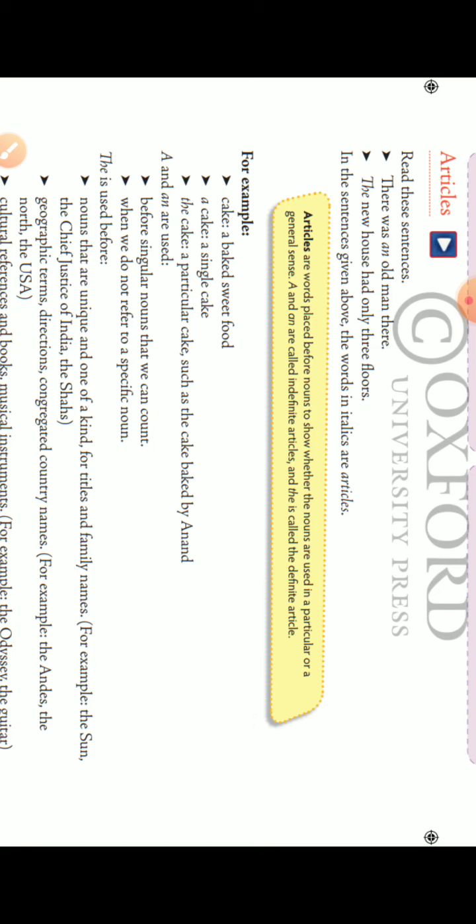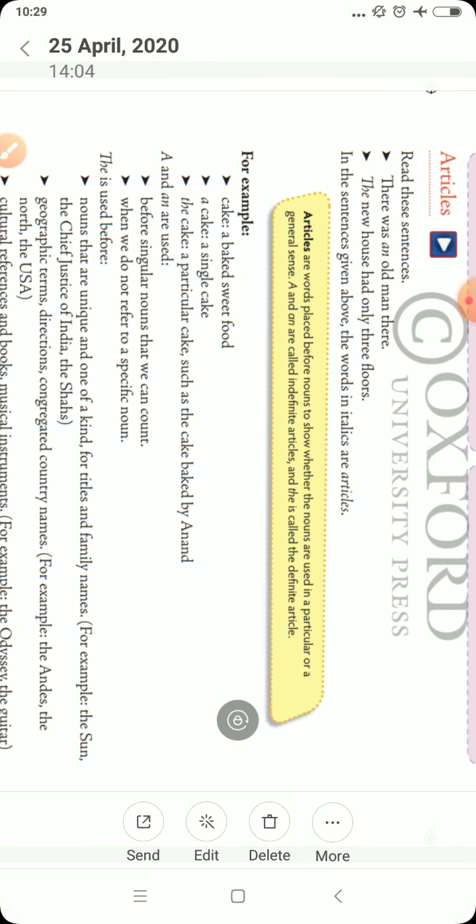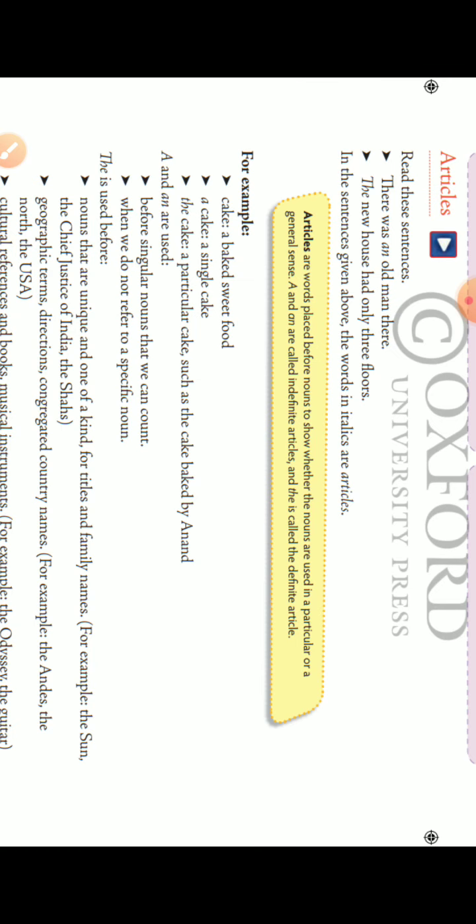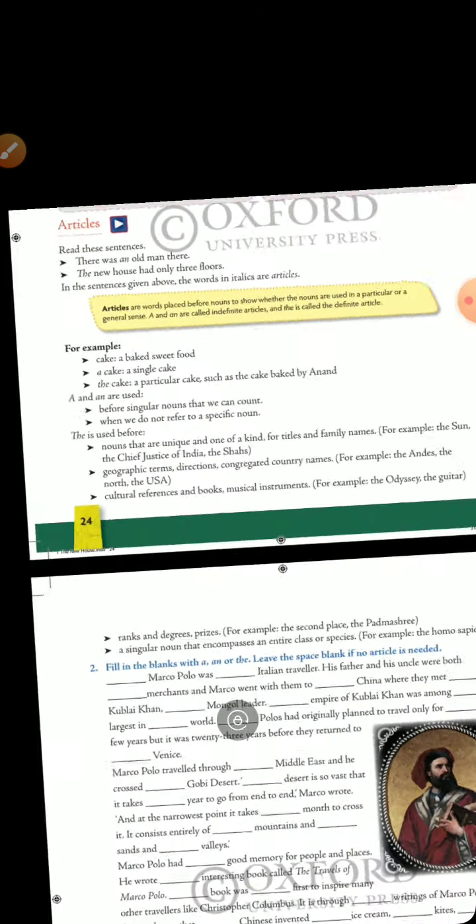Okay. I'm reading this definition once again. Articles are words placed before the nouns to show whether the nouns are used in a particular or a general sense. A and an are called indefinite articles, and the is called a definite article. Definite means you can understand it has its own gravity. Before heavenly bodies, we use the article the, so it is a definite article. Indefinite means which have low gravity, you can say, or less importance, and which have more importance, they are denoted by the article the. So like this, we can have this exercise now.